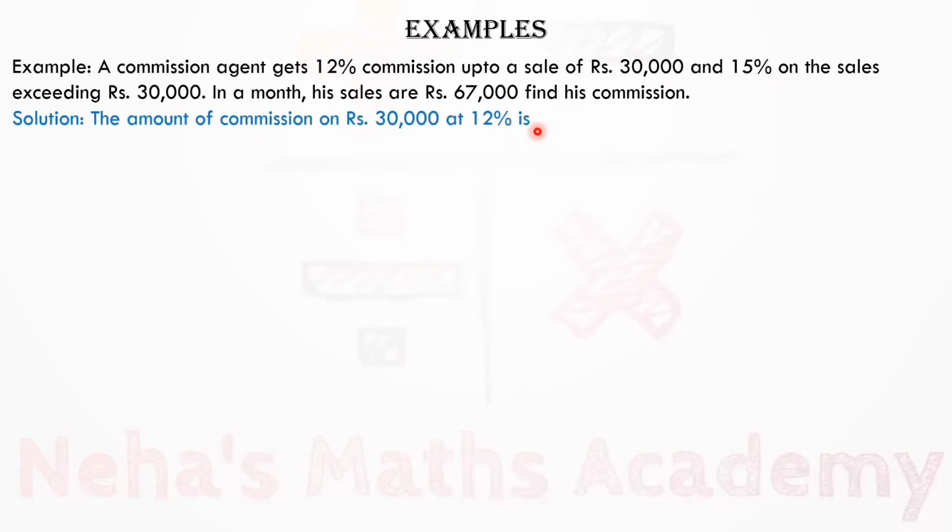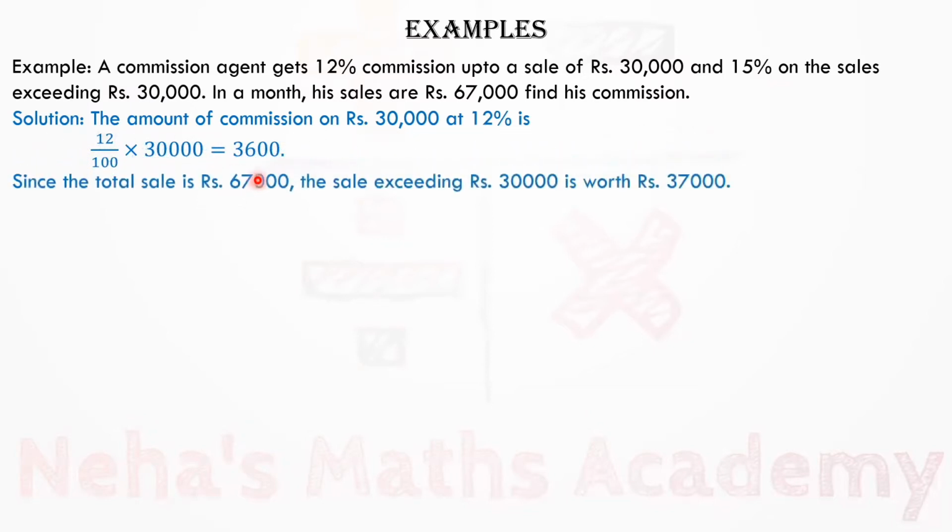Find his commission. So the total amount of commission on rupees 30,000 at 12% is 12% of 30,000, that is rupees 3600. Since the total sale is 67,000 in that month, the sale exceeding rupees 30,000 is 67,000 minus 30,000, that is 37,000.